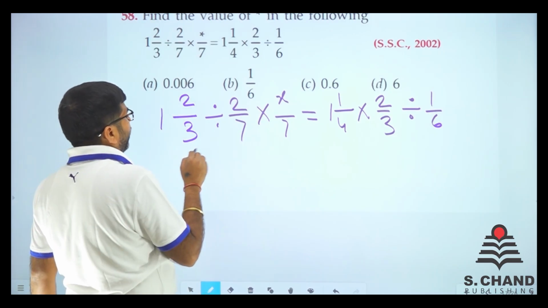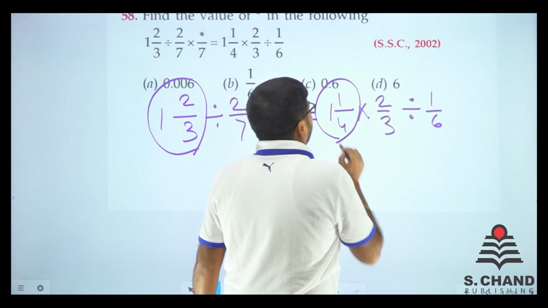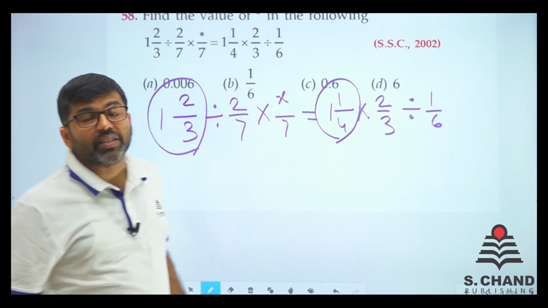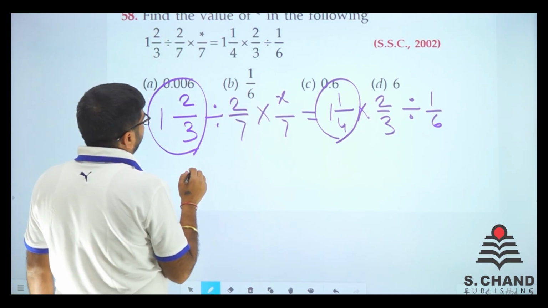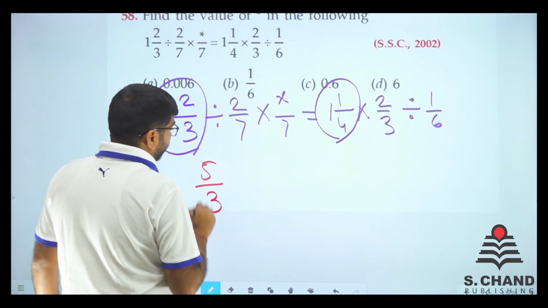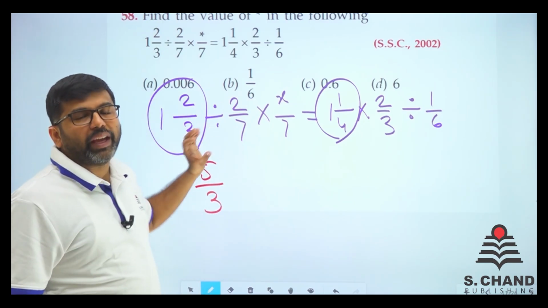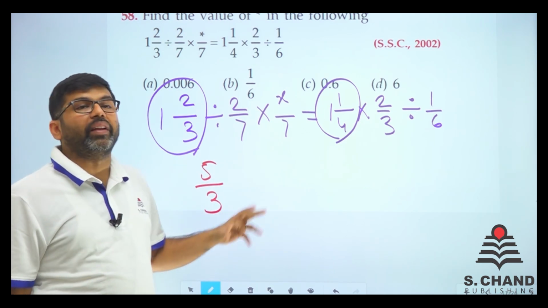The first thing we need to do is simplify these mixed fractions. Convert this mixed fraction into a vulgar fraction. So 3 ones are 3 and 2, so 5 by 3. And that divide can be converted into multiply by the reverse.